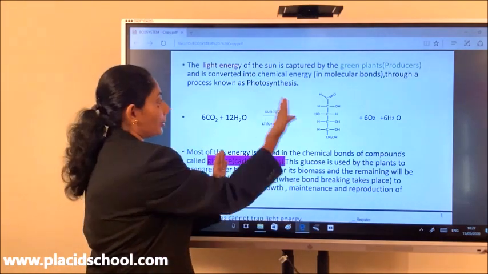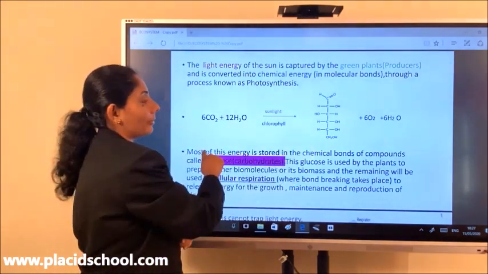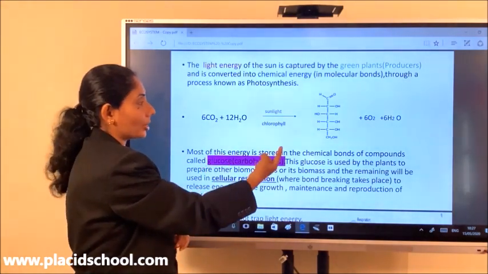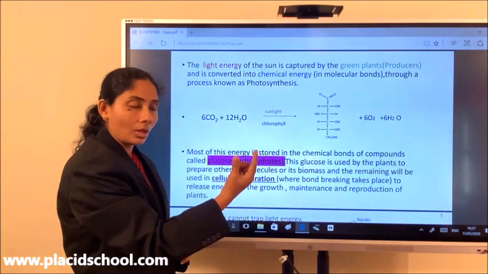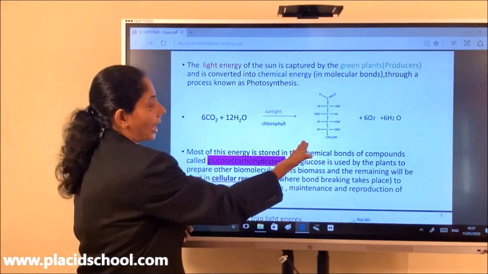Okay, if you do the reverse of this equation, this would be referred to as respiration. All living organisms respire. What is happening in respiration? The food that we have eaten is broken down to release energy. So this is what is happening.